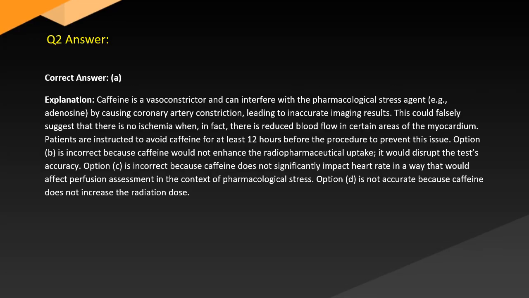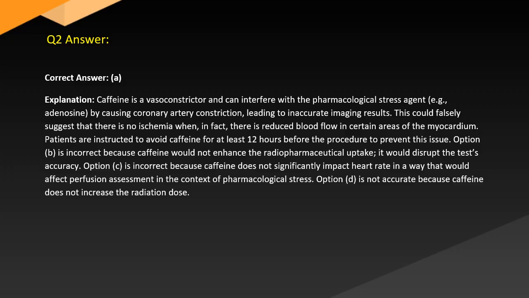Answer. Correct answer A. Explanation. Caffeine is a vasoconstrictor and can interfere with the pharmacological stress agent, e.g. adenosine, by causing coronary artery constriction, leading to inaccurate imaging results. This could falsely suggest that there is no ischemia when, in fact, there is reduced blood flow in certain areas of the myocardium. Patients are instructed to avoid caffeine for at least 12 hours before the procedure to prevent this